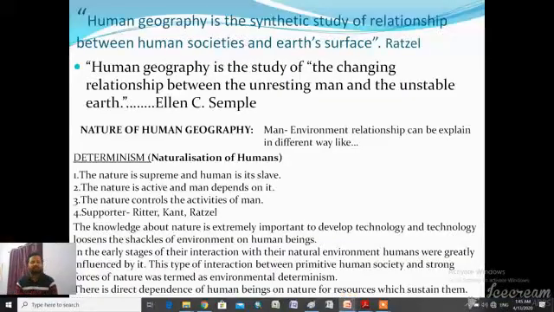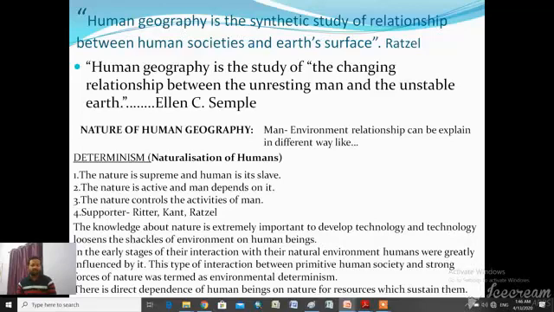There are different types of definitions available in your textbook to define human geography. I recommend you to study all the definitions properly. Remember, in this slide, I have included only two definitions. One is given by Ratzel and another one is given by Ellen Churchill Semple. Ratzel said that human geography is the synthetic study of the relationship between human society and the Earth's surface.